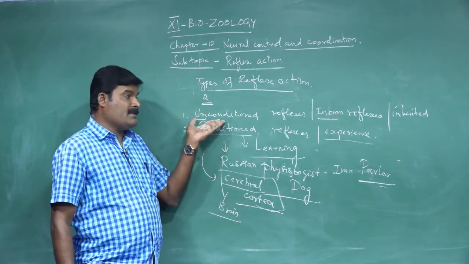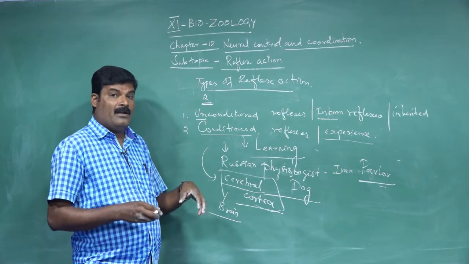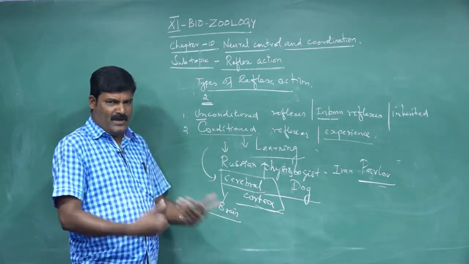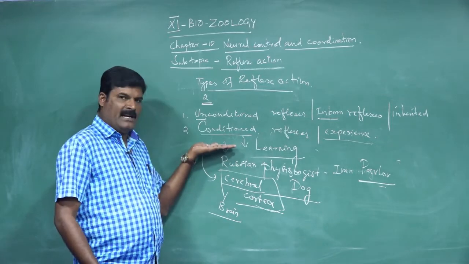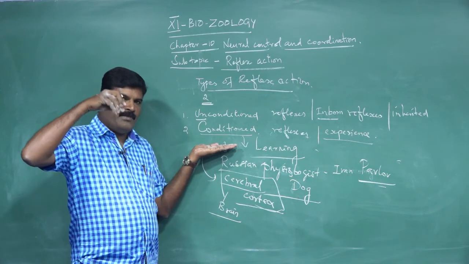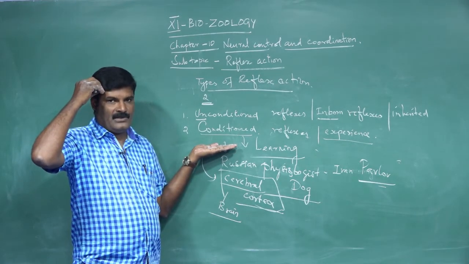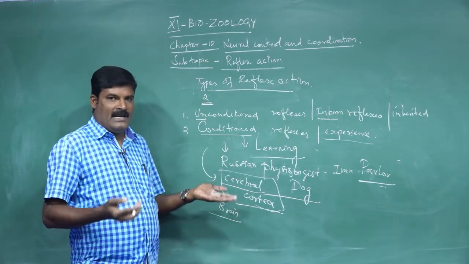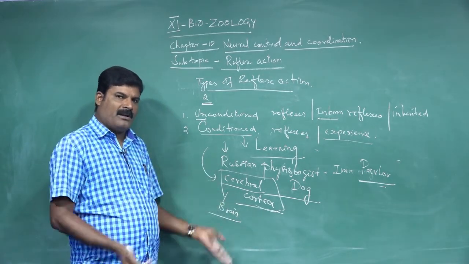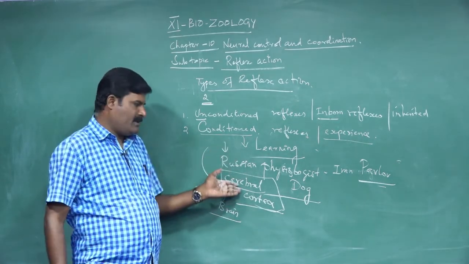Why do unconditioned reflexes occur through the spinal cord? Because it is a very quick response. But with a conditioned reflex, we receive information and memorize that information in our brain. So that is a learning process. Dancing, cycling, swimming, singing, all these practices are called conditioned reflexes.